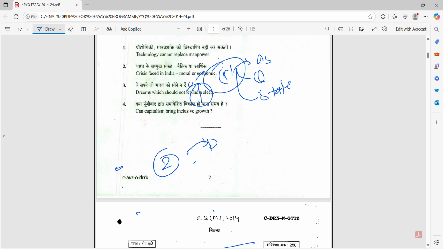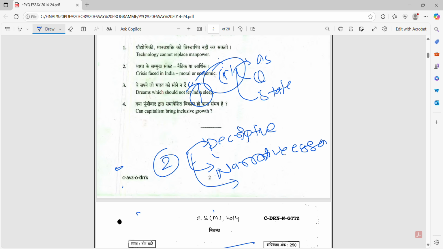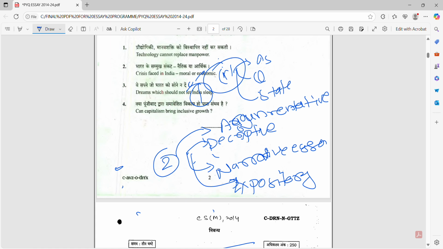This is another way, this is the first way. Firstly, descriptive essay. Secondly, narrative essay. Thirdly, expository essay. And fourth, argumentative. These are the four types of essay categorization.